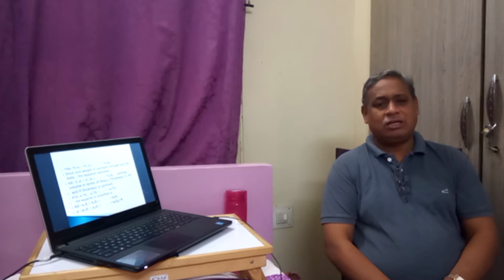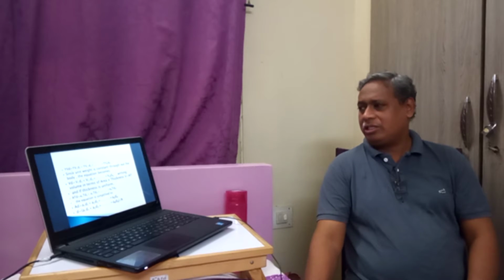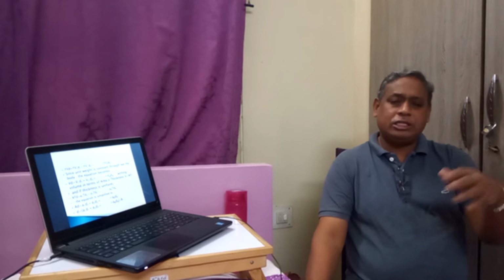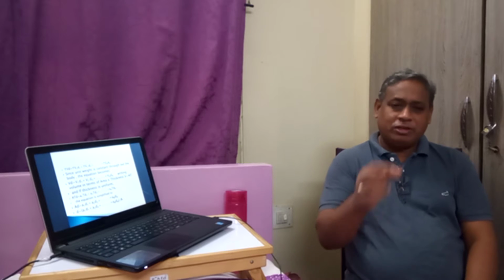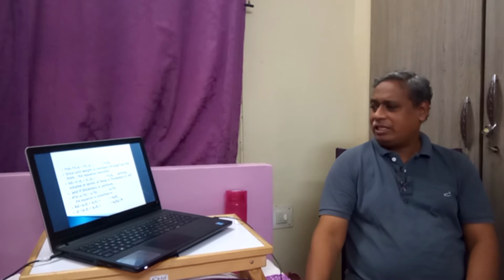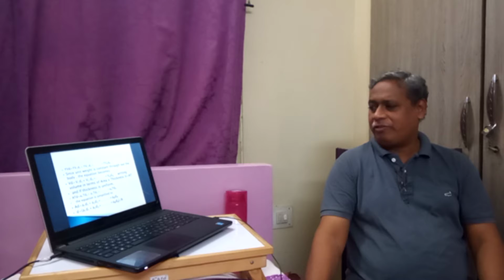Volume into distances, so total volume into the centroidal distance is equal to the volume of individual parts into their distances from the moment center. Again, if the thickness is constant, then volume can be written as area into thickness. So thickness gets cancelled, and we are left with area into distance. Total area into centroidal distance is equal to individual areas into distances of their centroids.